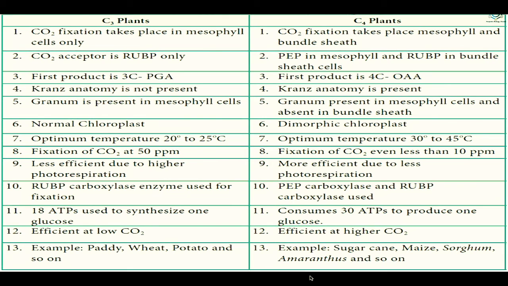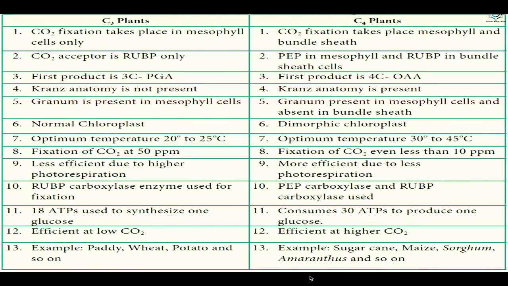Grana are present in the mesophyll cells in C3 plants, while in C4 plants grana are present in the mesophyll cells and absent in bundle sheath cells. Normal chloroplasts are present in C3 plants, while dimorphic chloroplasts are present in C4 plants. Optimum temperature is 20 to 25 degrees centigrade in C3 plants, while it is 30 to 45 degrees centigrade in C4 plants. Fixation of carbon dioxide occurs at 50 ppm in C3, while in C4 plants it occurs even at less than 10 ppm. C3 plants are less efficient due to higher photorespiration, while C4 plants are more efficient due to less photorespiration.